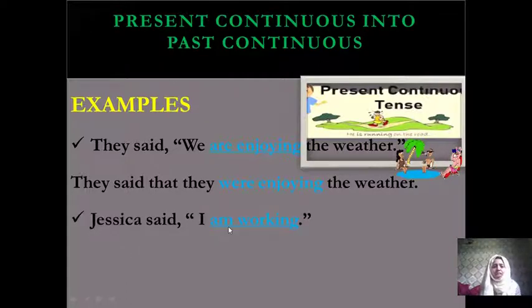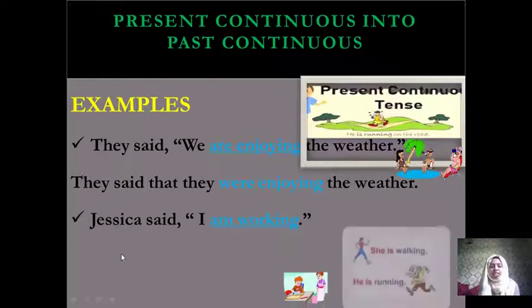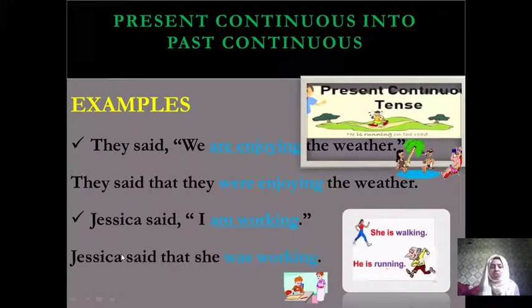So now come to the second one. Jessica said, "I'm working." Very easy. Jessica said, omission of comma, use the conjunction word that, and I is a first person. So first person is changed according to the subject, and the subject is Jessica, and Jessica is a girl. So for a girl we use she. So that's why we write here she was working, because present continuous changes into past continuous.